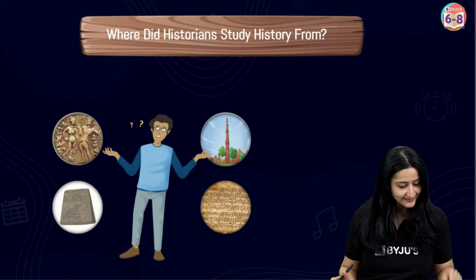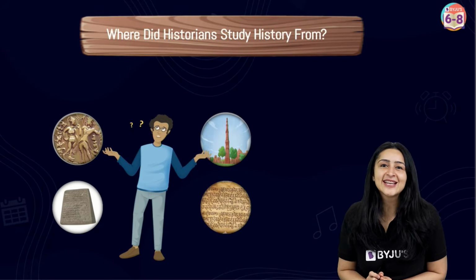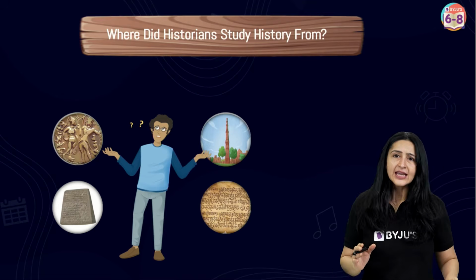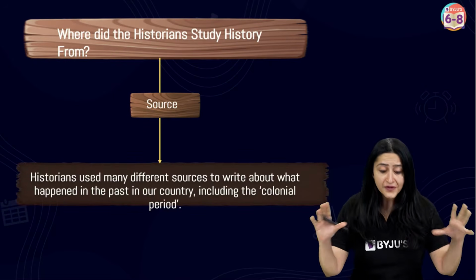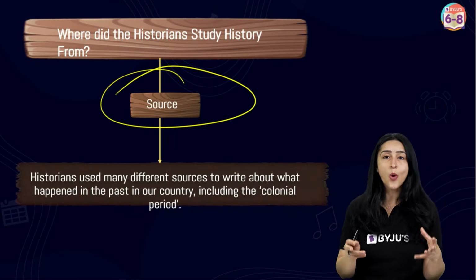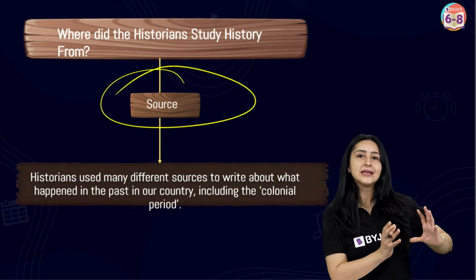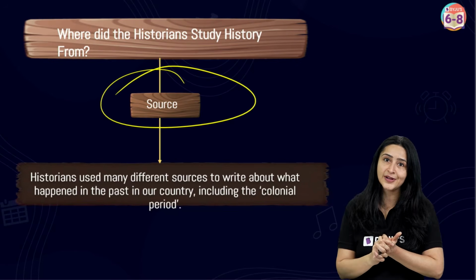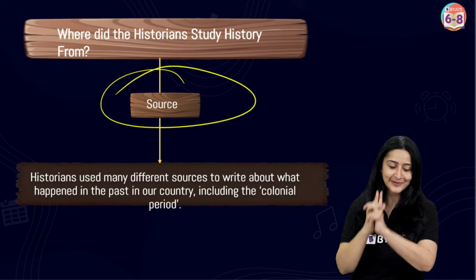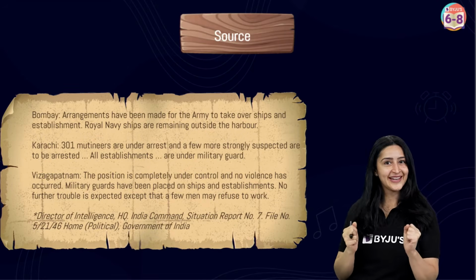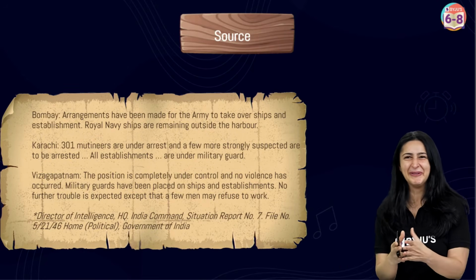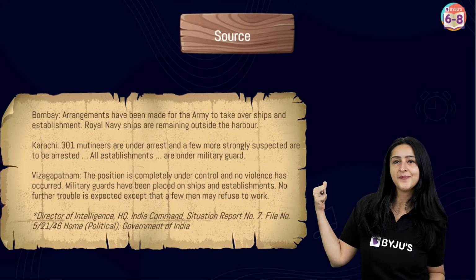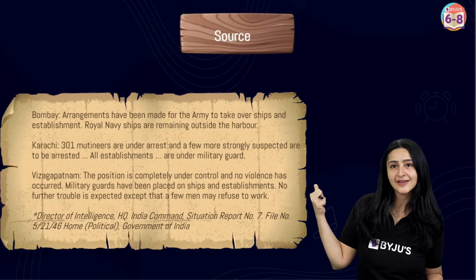That is, where did the historians study history from? So, historians used different sources to talk about what happened in the past in our country, including in the colonial period. Doesn't it sound interesting? Well, actually, to make it even more exciting and interesting for you, take a look at what I've got for you here on the screen. Can you see this over here? Do you know what it is?